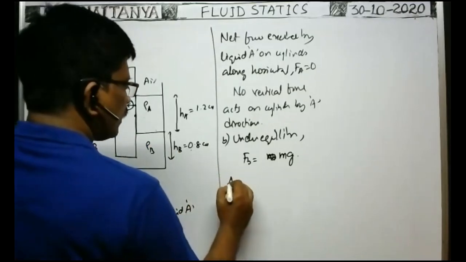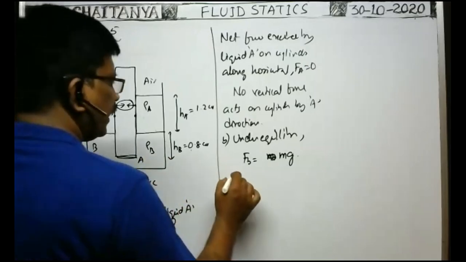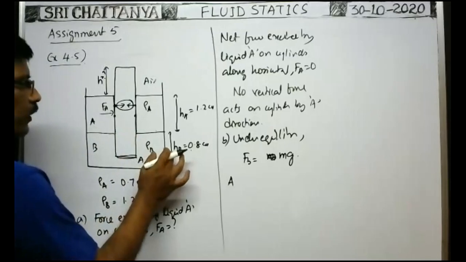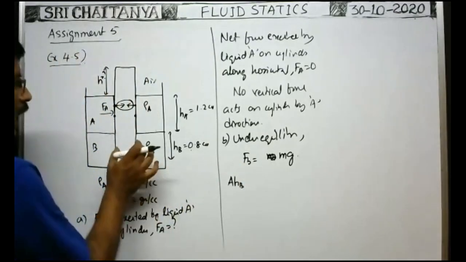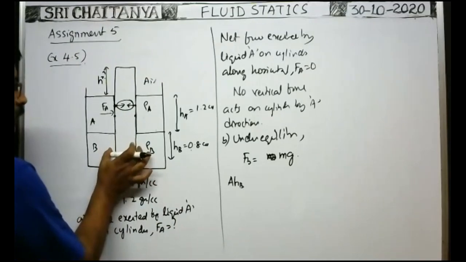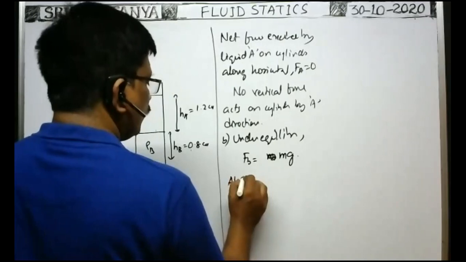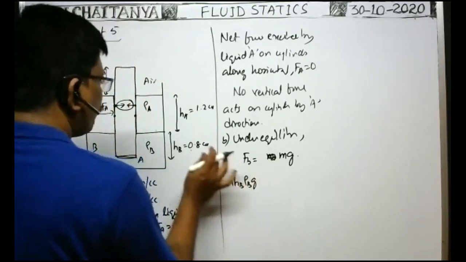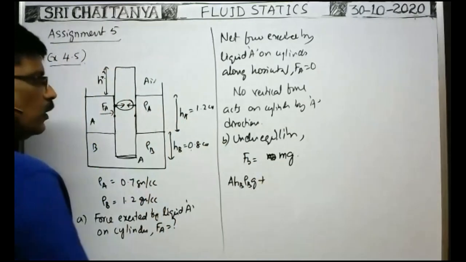Area of cross section of the cylinder is A. Area of cross section into length of the cylinder inside the liquid B, which is equal to HB, gives volume of the liquid B displaced. Volume of the liquid B displaced by the cylinder into density of the liquid B gives mass of the liquid B displaced, into g, weight of the liquid displaced. That is equal to buoyant force due to this liquid plus buoyant force due to this liquid.